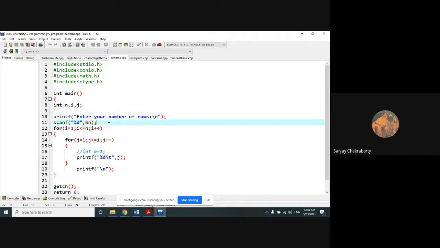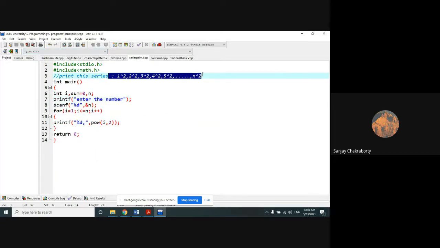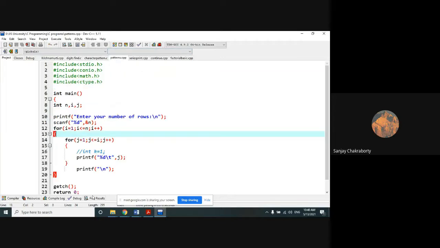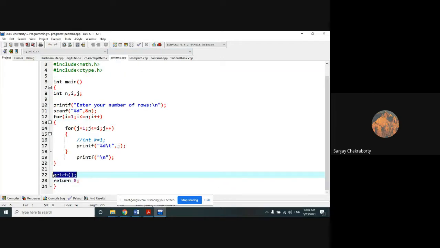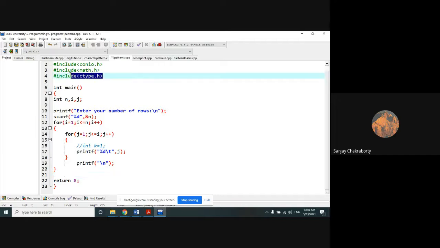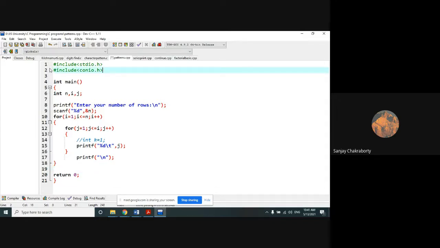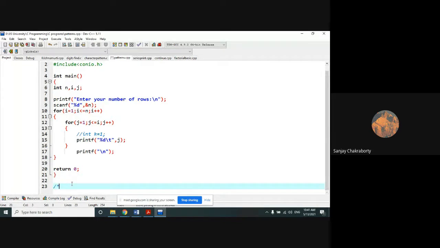Okay, the last thing that I need to discuss today is pattern print or pyramid print. That is one of the very important and interesting concepts in C. That means how you can print various kinds of patterns or structures with the help of a C program. This is also a type of structure. This series print is also one type of structure. How we can print a structure in such a way, suppose I want to print such a kind of structure as an output.